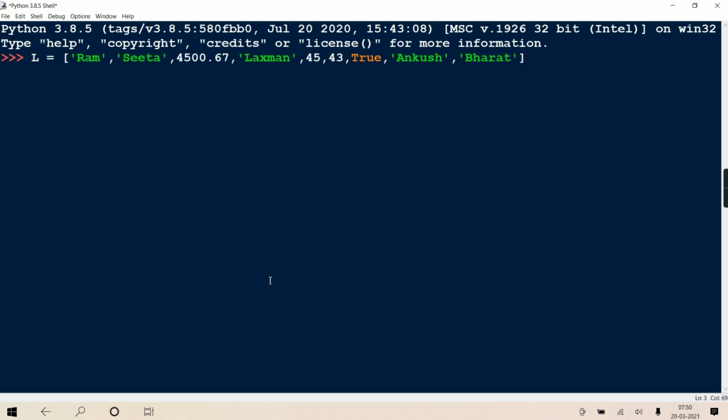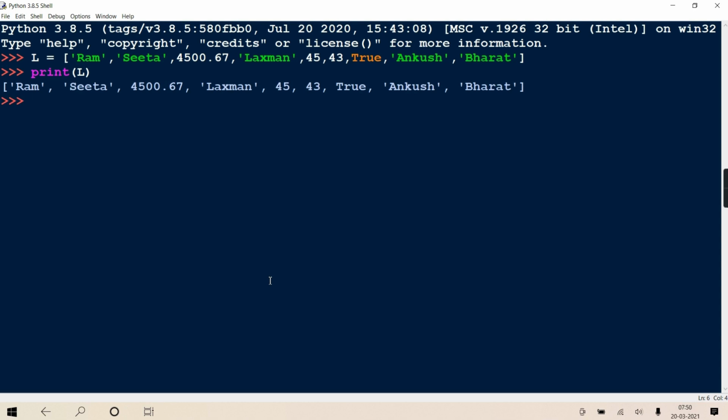Enter. The moment you say enter, the list is created. It's just that simple. Python has made the work easier. They are trying to make the programmer's life easier by keeping a lot of things abstract. They are saying a lot of things we will do. We are making your work easier. Getting? Now you can directly print and see your list. Print L. The list is printed.